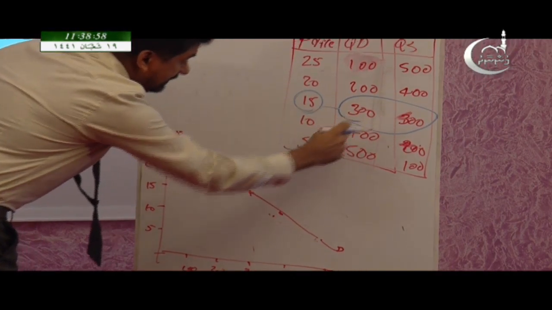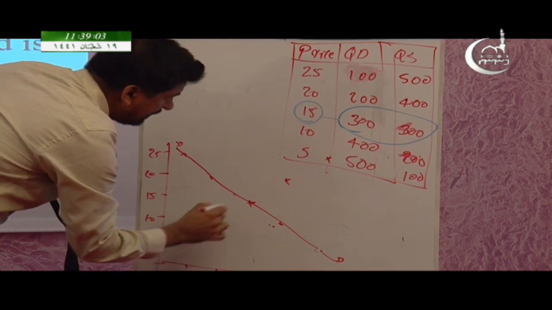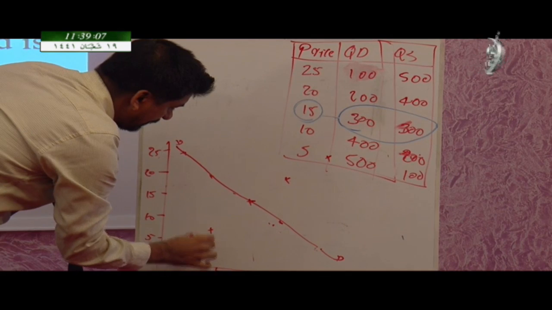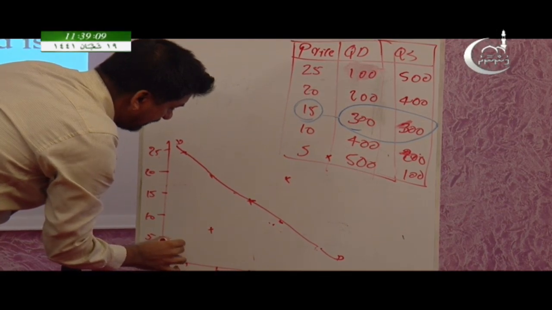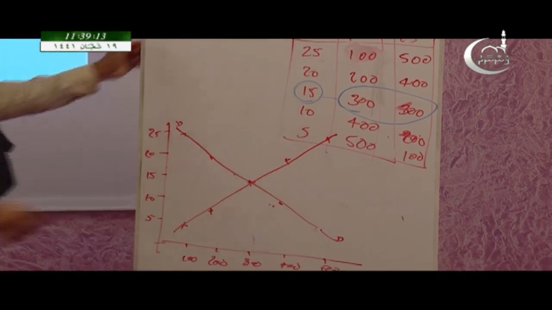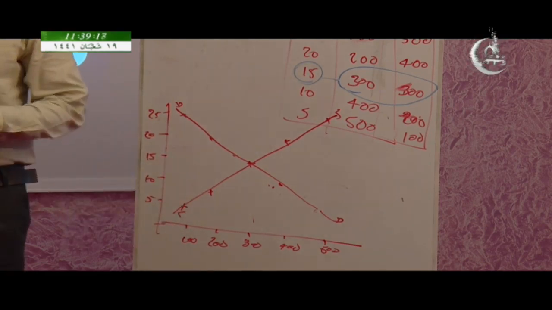And when the price is 15, the quantity supplied is 300, same place. And at 10, it is 200. And at 5, it means 100. So I'm joining these points, then we will get the supply curve. This is the supply curve and this is the demand curve.